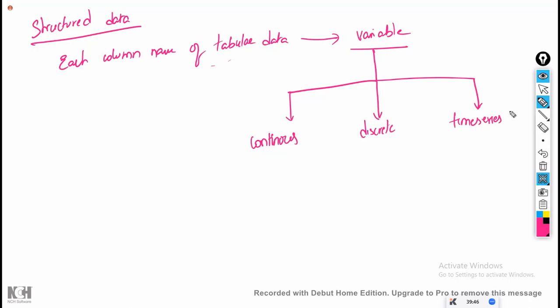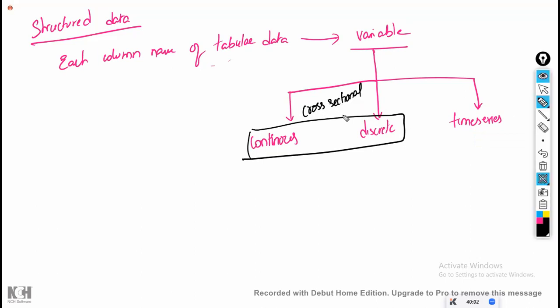Continuous and discrete, both combined, are called cross-sectional data. And this one individually is called time series data.